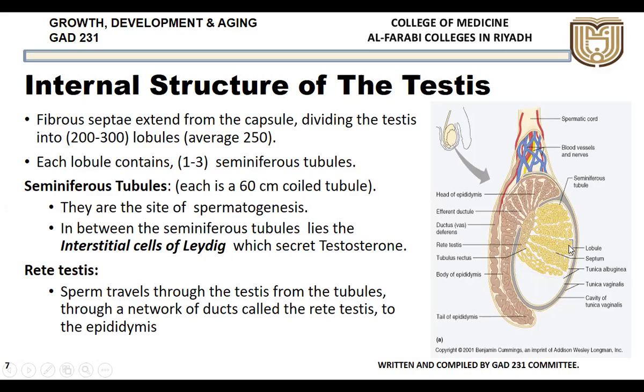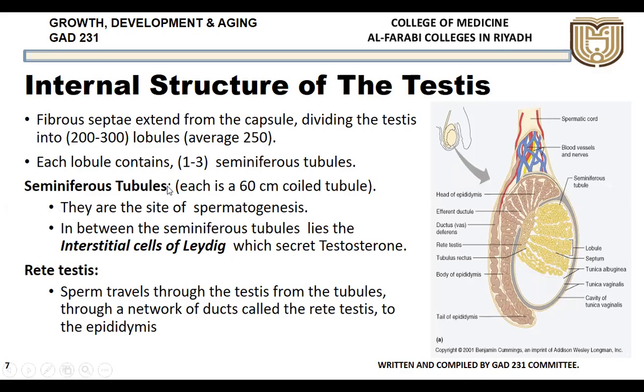This is one lobule, as you can see here. This is one lobule. So the testis is made into lobules, chambers, by the septa coming from the capsule. Each lobule contains 1 to 3 seminiferous tubules. If we take 2 as an average, these are the tubes called seminiferous tubules. There will be almost 500 seminiferous tubules in each testis.